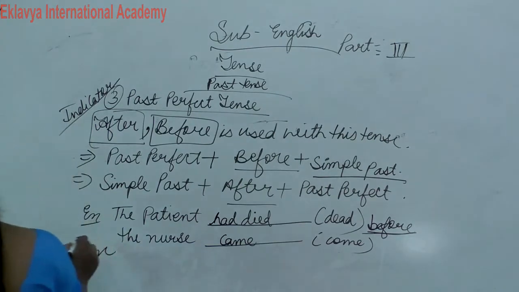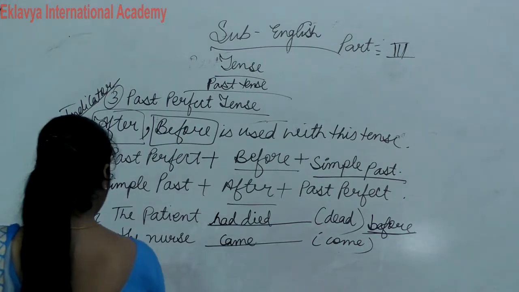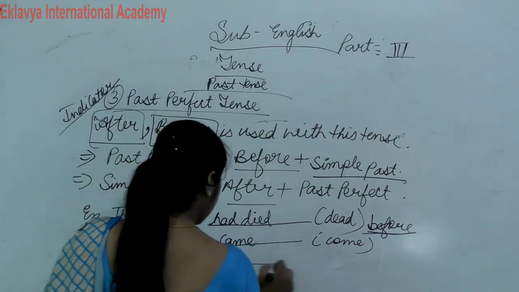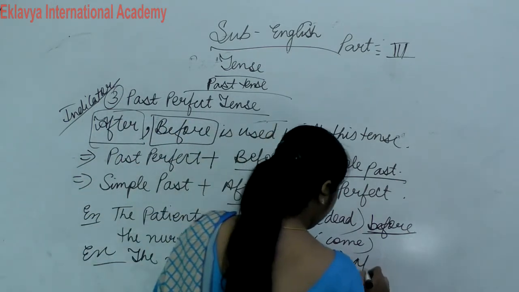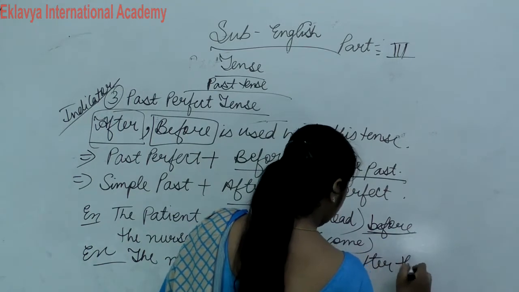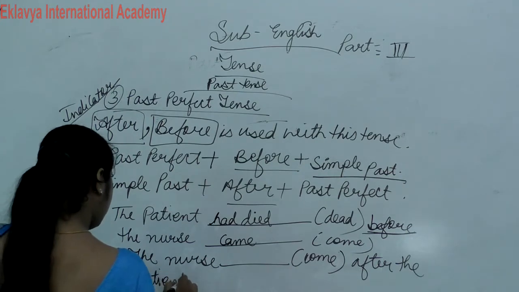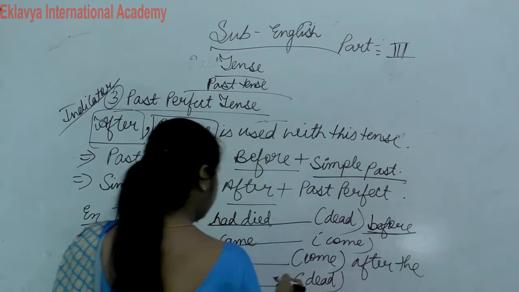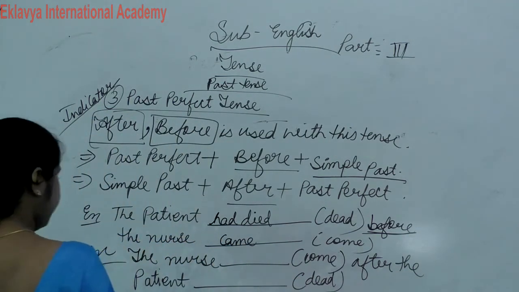Next example, write down. The nurse dash come, then after the patient dash dead. Clear?